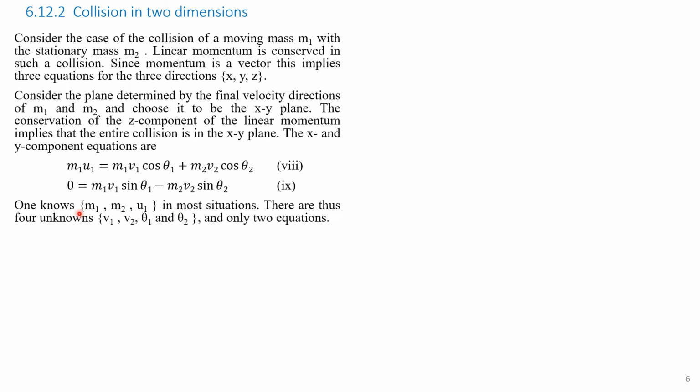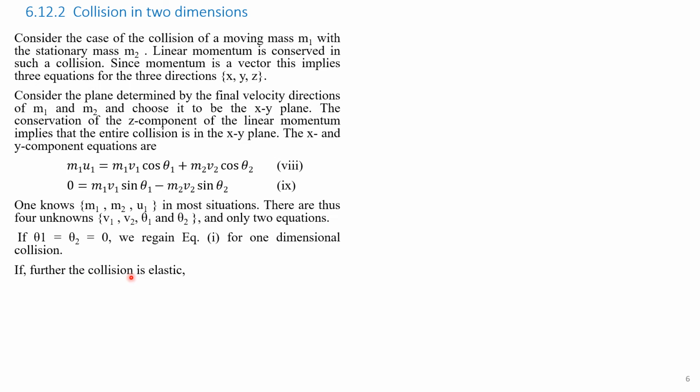Normally we know the values of m1, m2 and u1 in most situations. Using these two equations, we can find the values of v1, v2, theta 1 and theta 2, but we only have two equations. If theta 1 equals theta 2 equals 0, we get equation 1 for the one-dimensional case. To convert the two-dimensional equations into one-dimensional, we have to substitute the value of theta 1 and theta 2 equal to 0.